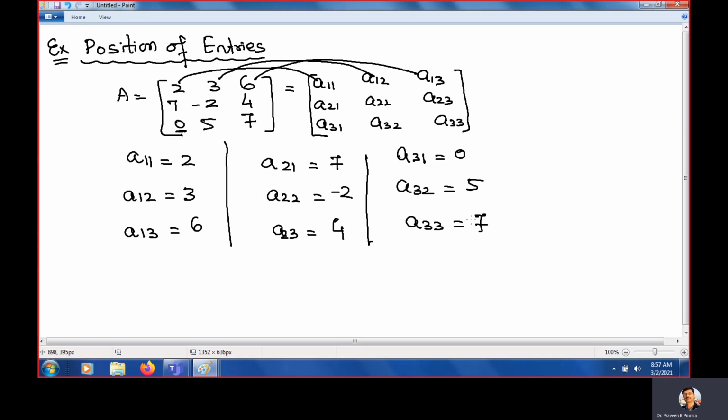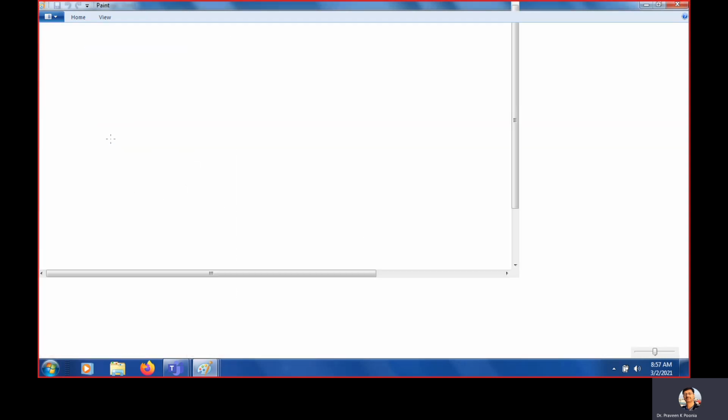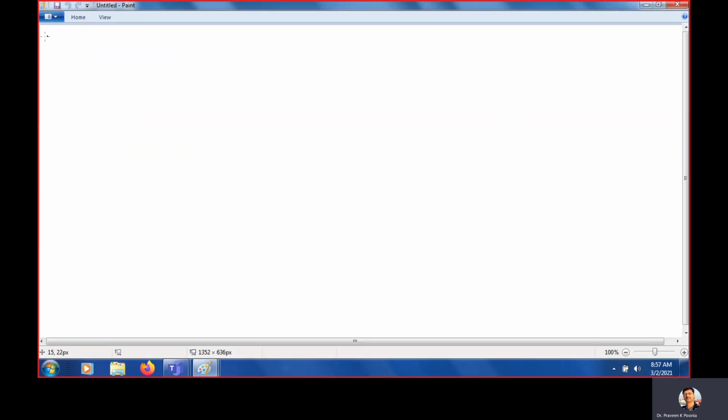So this is about the position of entries. There might be a question in the paper where they give you this matrix and ask what the value of a23 is. a23 means second row, third column, so the answer is 4. You need to identify this type of thing. Now we'll move to the next topic, which is types of matrices.